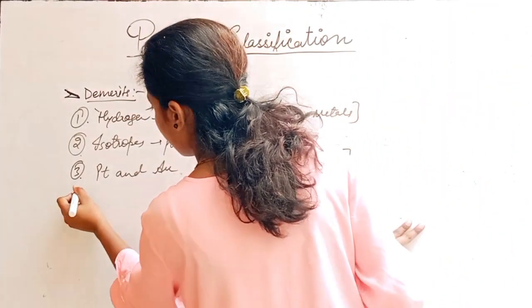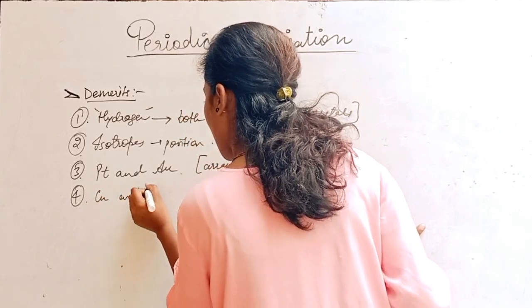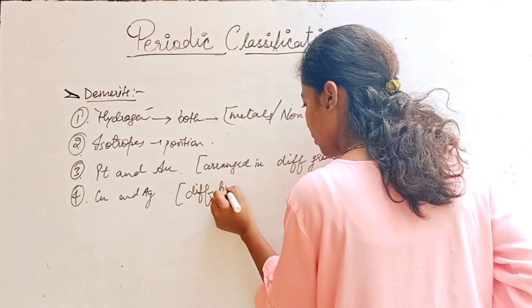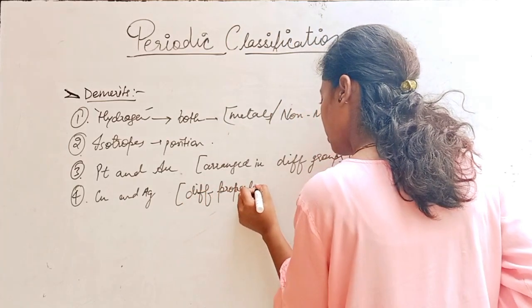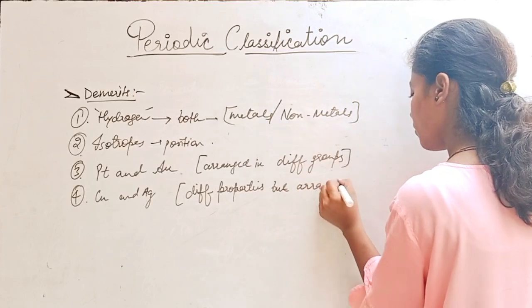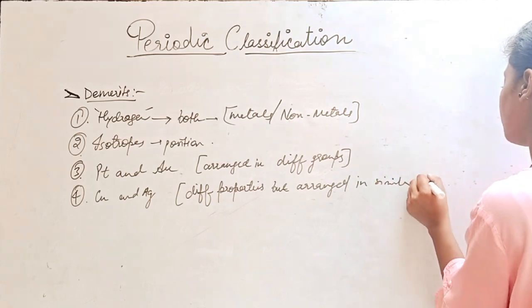And from this only, it comes that Cu and Ag, which have different properties, are arranged in similar groups.